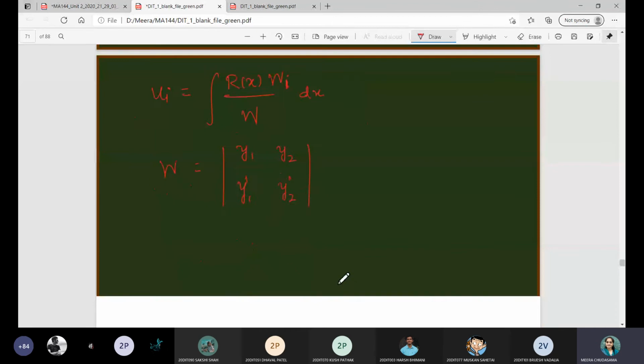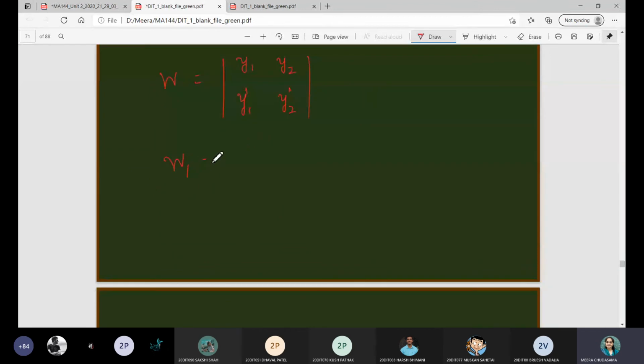When we write w1, it corresponds to the first column, so the first column will be replaced by all entries 0 but the last row 1, so it will consist of 0, 1. The other column will remain the same, y2 and y2 dash as per the Wronskian.